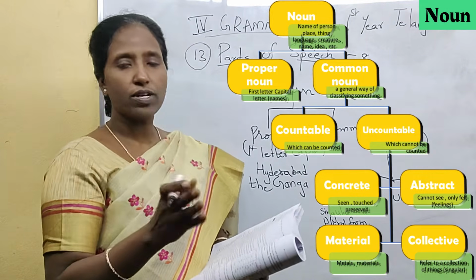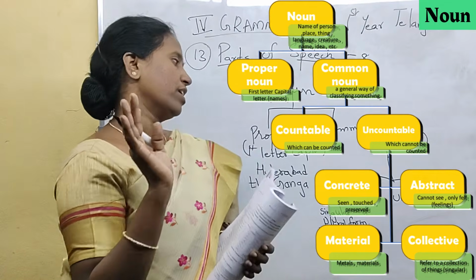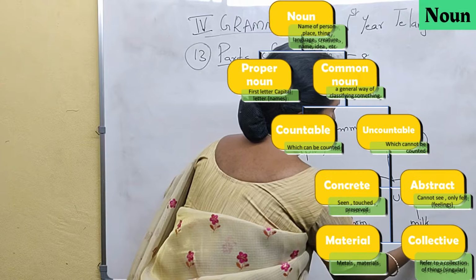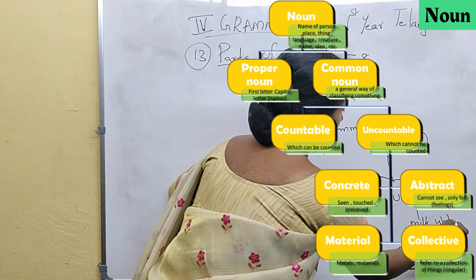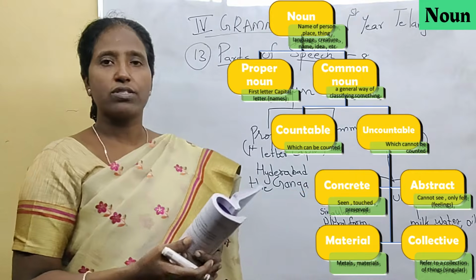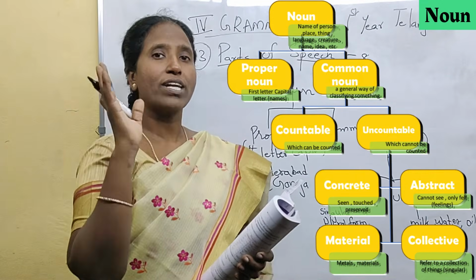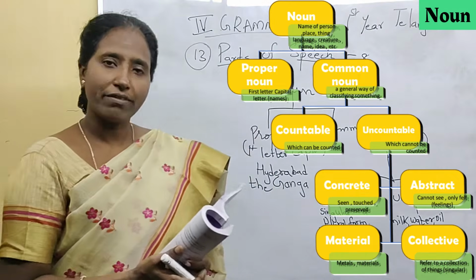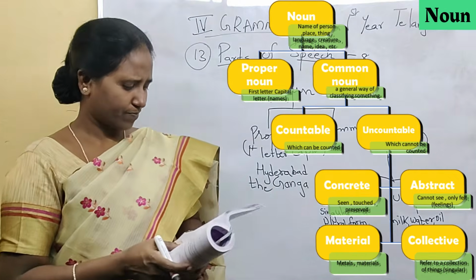Whereas for uncountable nouns, there is only one form. For example, you have milk, water, oil. All these are uncountable nouns. There is no milks, waters, oils; they do not exist. There is only one form for those words.